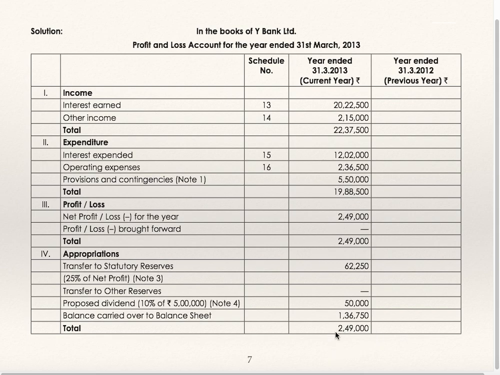Total of 3 is to be written as total of 4. 4 is appropriations. Transfer to statutory reserve 25% of 2,49,000, 62,250. Proposed dividend 10% of 5,00,000, 50,000. Balance carried forward to balance sheet. This is balancing figure. 2,49,000, same total as 3, minus 62,250 minus 50,000 is balancing figure, which will get transferred to balance sheet.